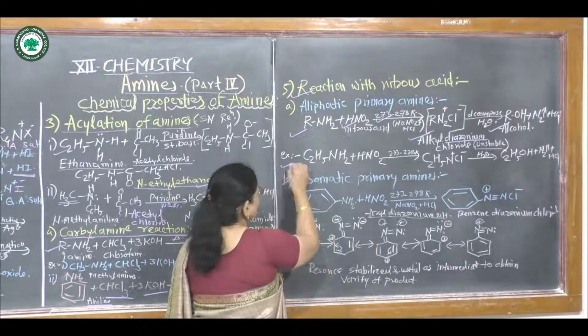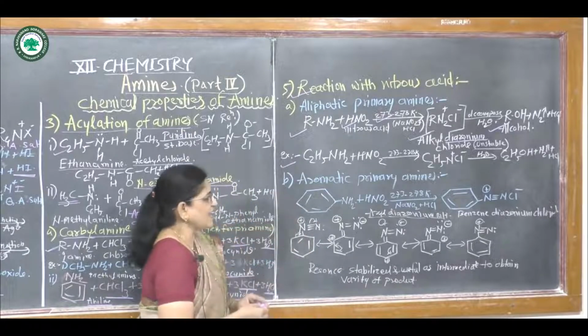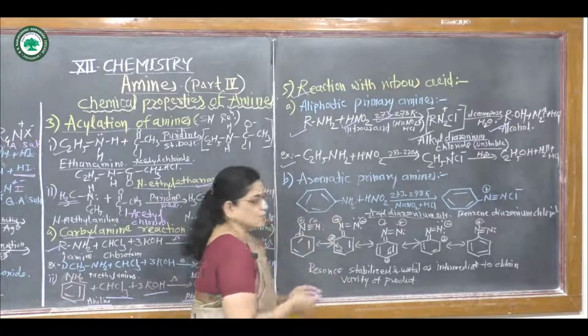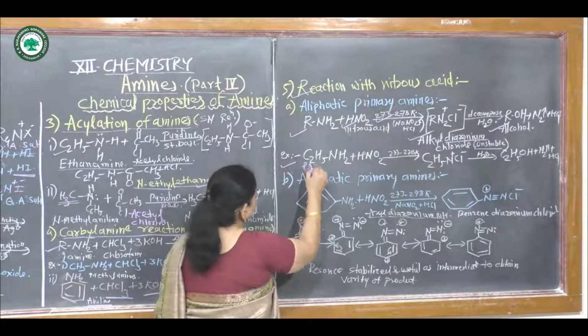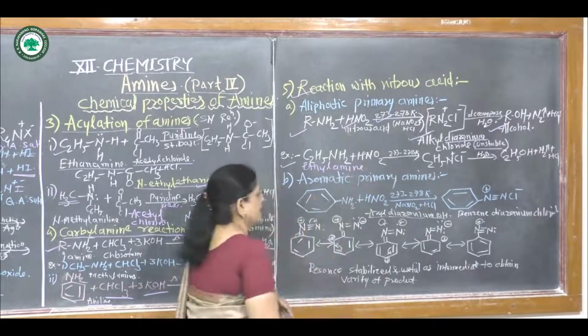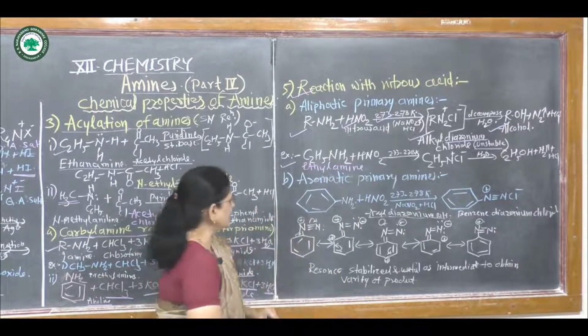For example, take the aliphatic amine C2H5NH2. The name of this amine is ethylamine or ethanamine. C2H5 is the ethyl group.